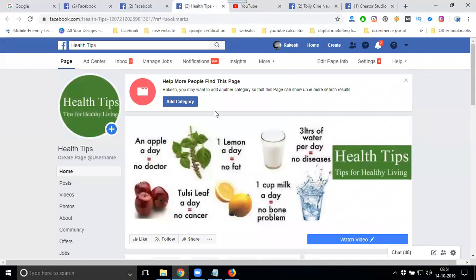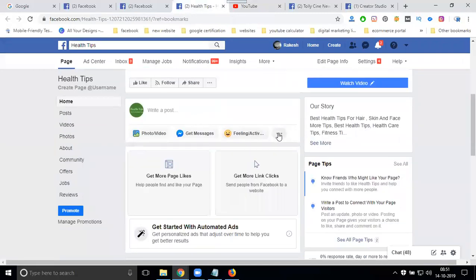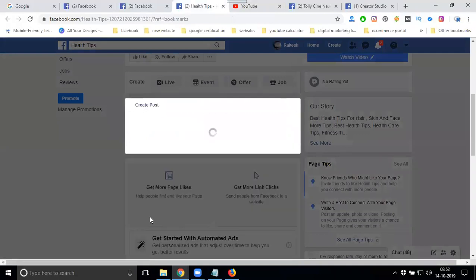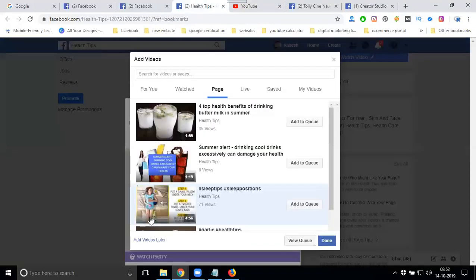Upload here, Watch Party. Some pages are not showing Watch Party. The pages also will show in Facebook Creator Studio. Some people say, sir, my page is not showing Watch Party, how can I do it? Go to Facebook Creator Studio. They show Watch Party compulsorily. The options you hide will be enabled in Facebook Creator Studio.